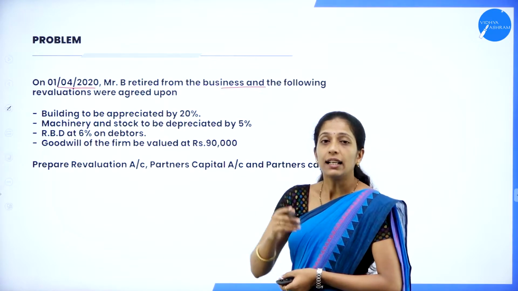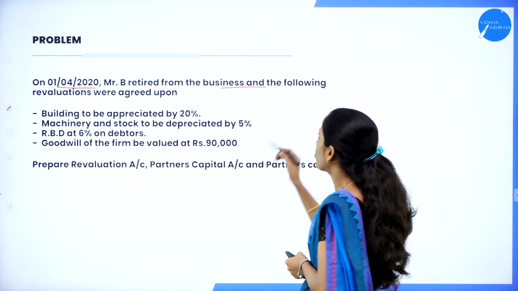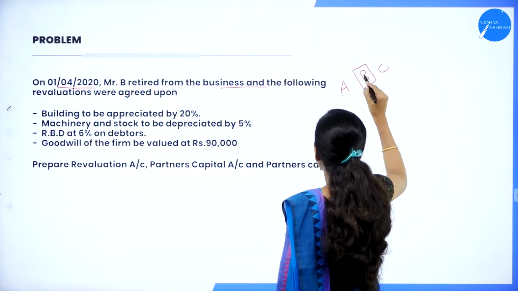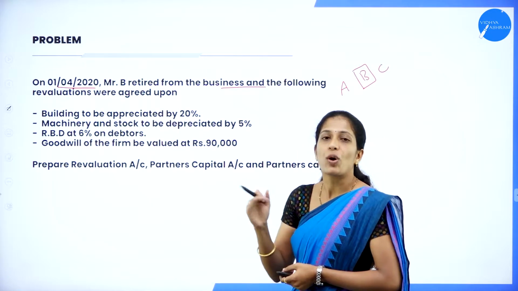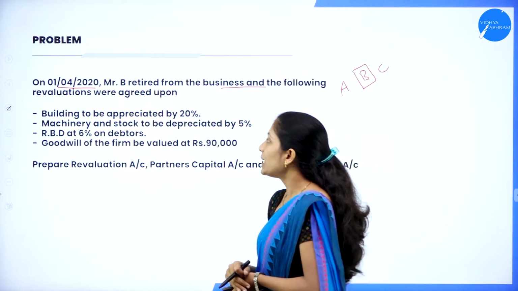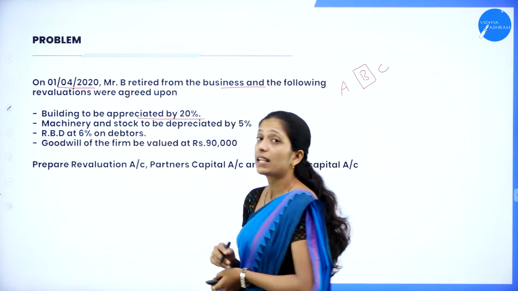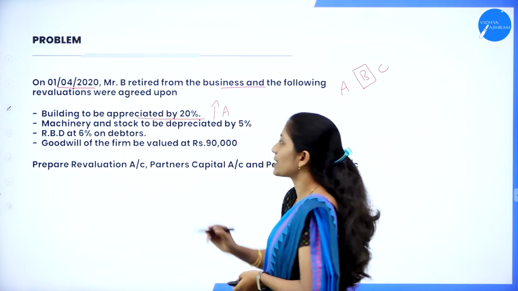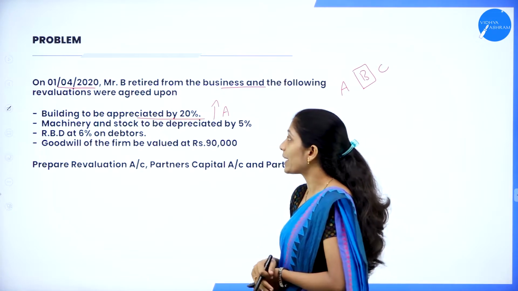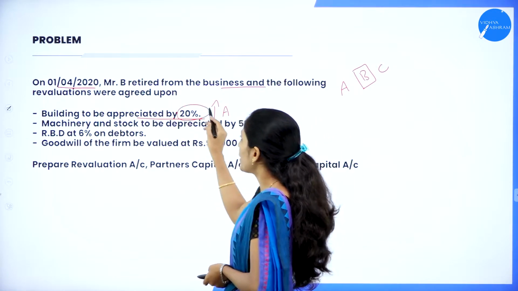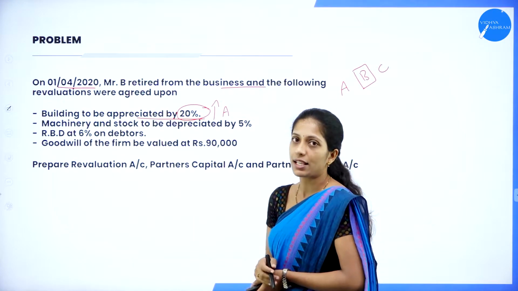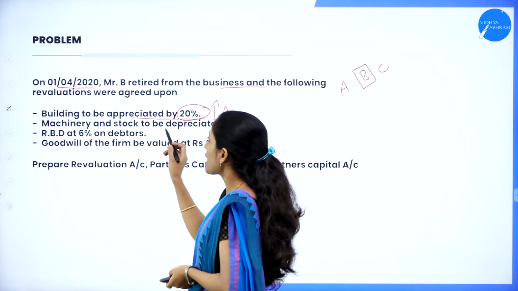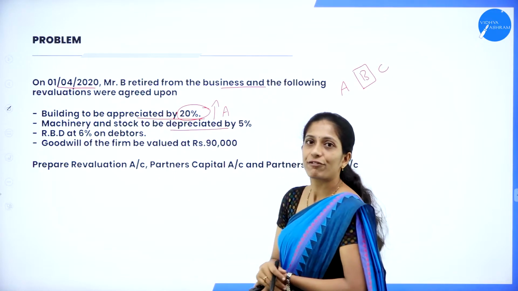Let us see. Now B retires from a partnership firm. Who are the partners? A, B and C. Now B is going to retire from the partnership firm. Let us see what the conditions are here. Building is to be appreciated by 20%. So here also there is an increase in asset. Appreciation means what? Increase in the value of building. To what extent? By 20%. So increase in asset. So where do we record? In revaluation account.